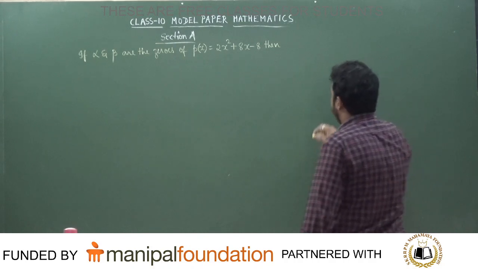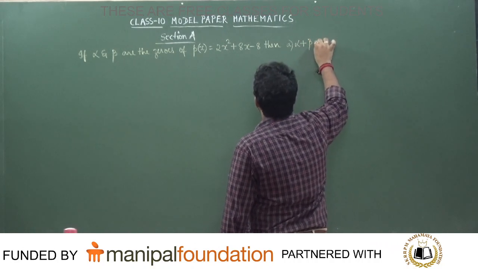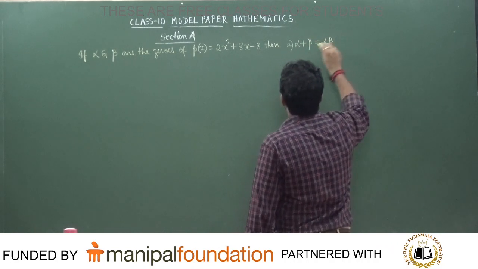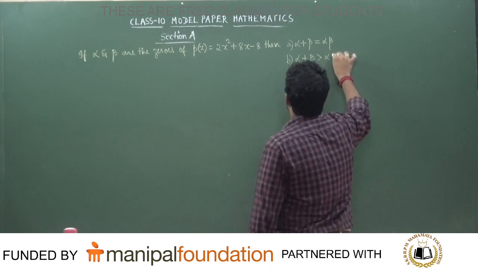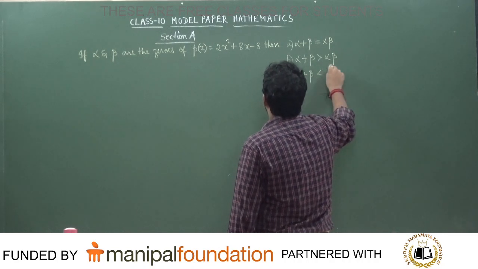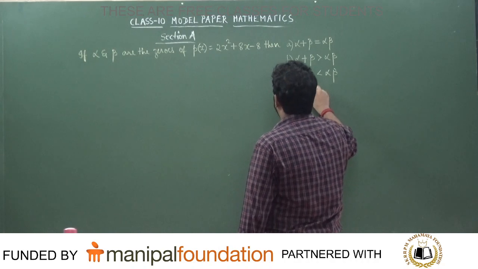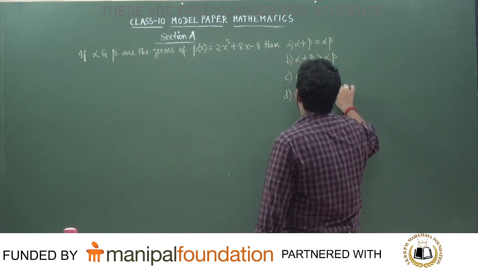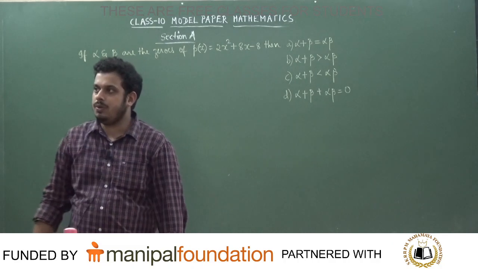Okay, first option, alpha plus beta is equal to alpha beta. The second option is alpha plus beta is greater than alpha beta. The third option is alpha plus beta is less than alpha beta, and the fourth option is alpha plus beta plus alpha beta is equal to 0. Is it okay, students?